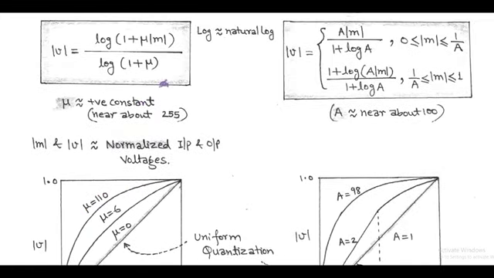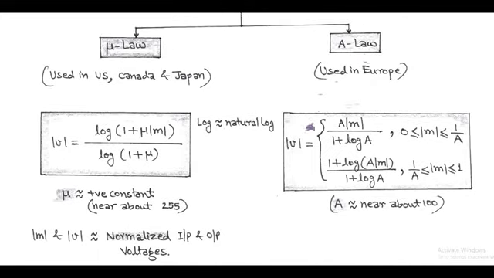Next compression law is A law, and it is expressed as |V| equals A|M| upon 1 plus log A, for |M| greater than or equal to 0 and less than or equal to 1 upon A, and |V| is equal to (1 plus log A|M|) upon (1 plus log A), for |M| greater than or equal to 1 upon A and less than or equal to 1. Here, the practical value of A is about 100.